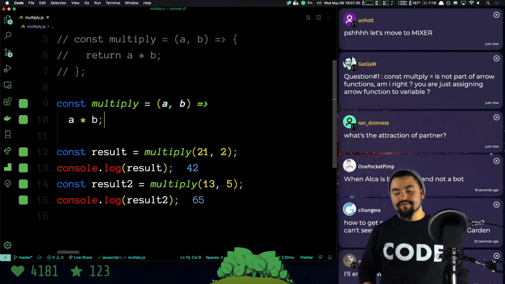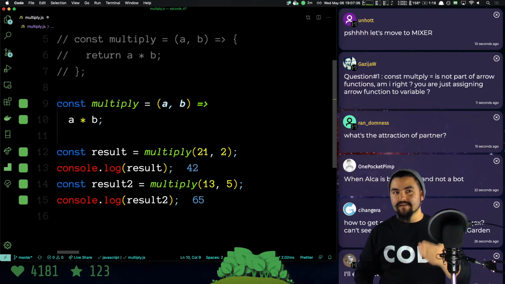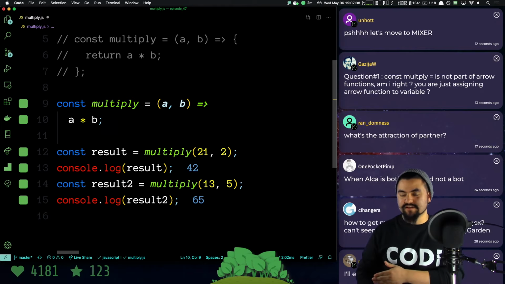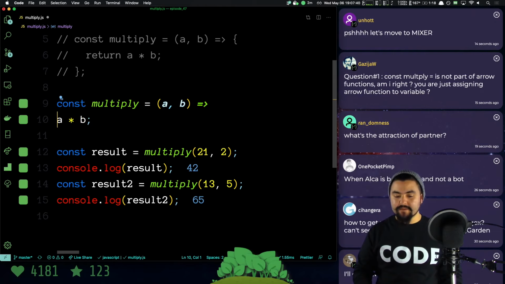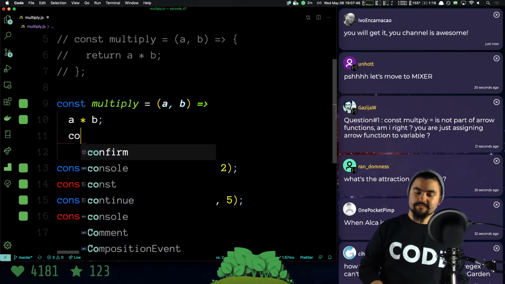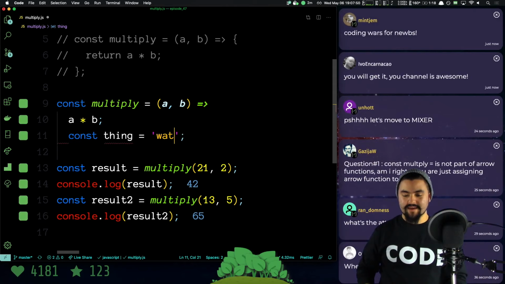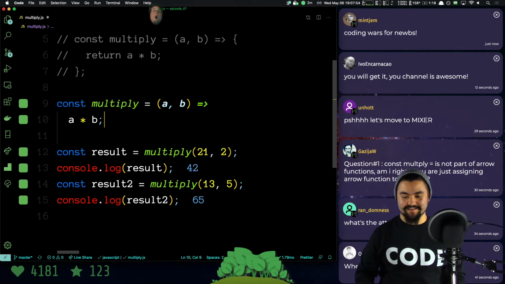If you are a JavaScript programmer that uses semicolons, you could not write code in here that would have needed to end in multiple semicolons. So technically, I can put it on a new line, but I can't do multiple things here. I can't say like const thing equals this or equals that. Technically, this is actually outside of the function, and it's like defining it right there.